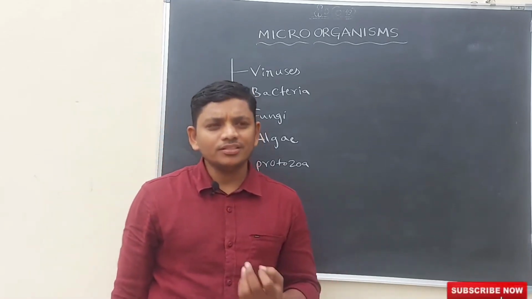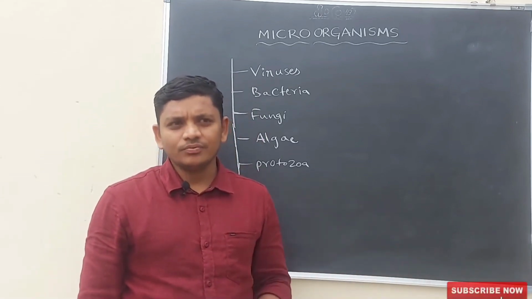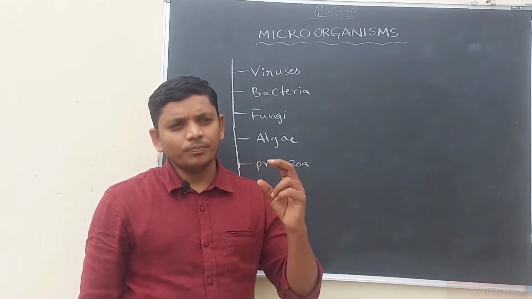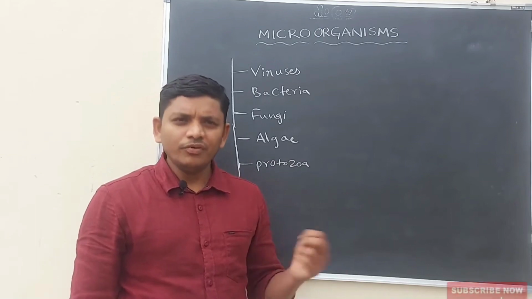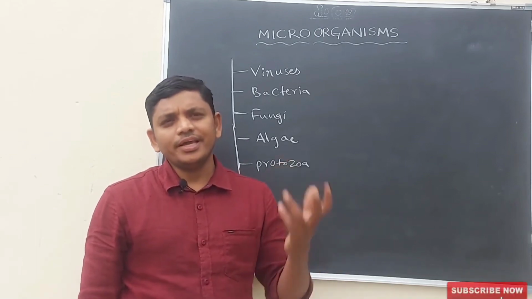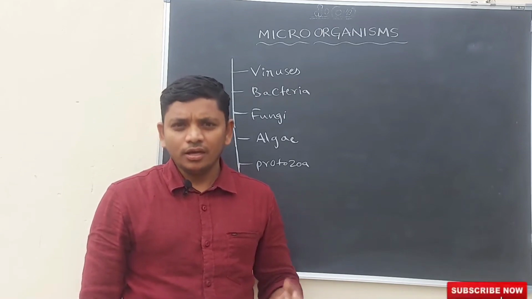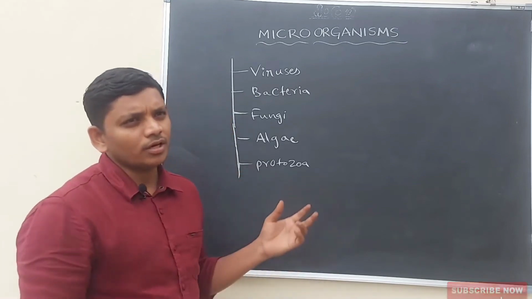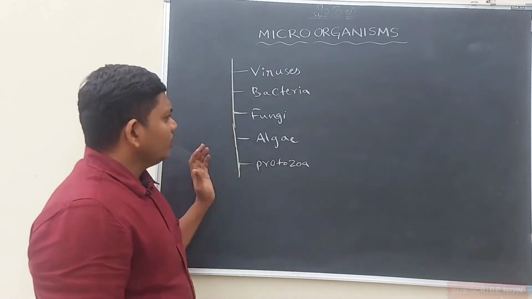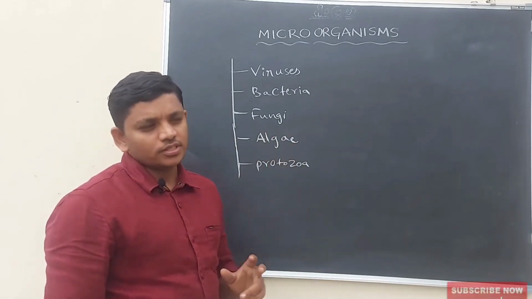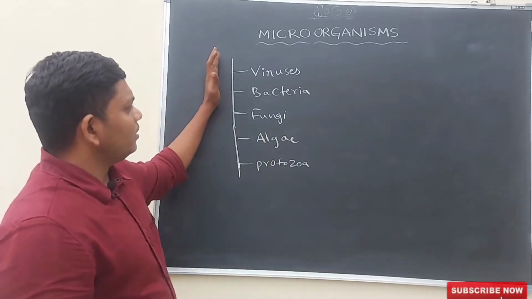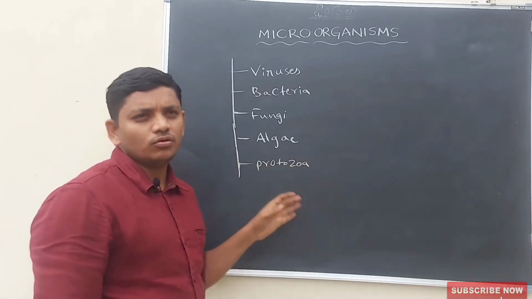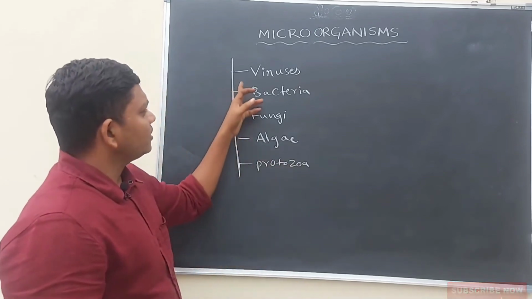You know, in our daily life we can see pond water and drainage water and dust particles. Everywhere we can see some amount of microorganisms. Everywhere in the world, either it is air or soil or water, and body parts of human beings and animals and plant bodies, these microorganisms usually grow. Right. Let us discuss what the types of microorganisms are first. Here viruses, bacteria, fungi, algae, protozoa. These all belong to microorganisms. Let us discuss viruses.